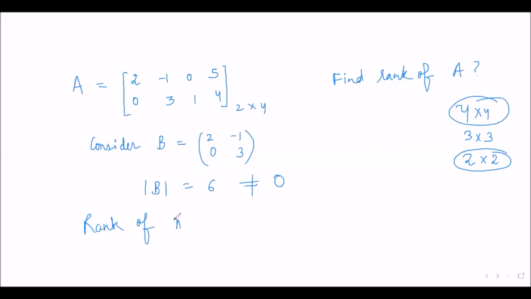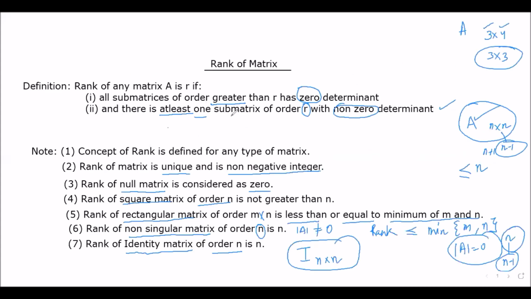Rank of matrix A is 2. See here, there is no need to check the determinant of all submatrices of order 2. If we get some submatrix of order 2 with non-zero determinant, just stop there. We don't have to check all other submatrices of order 2, because what we are saying in the definition is that there is at least one submatrix.